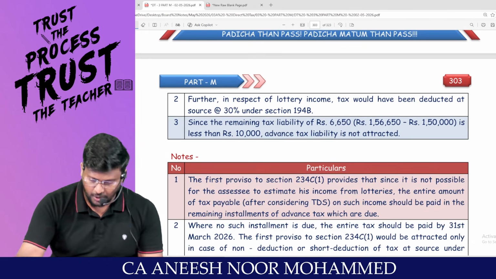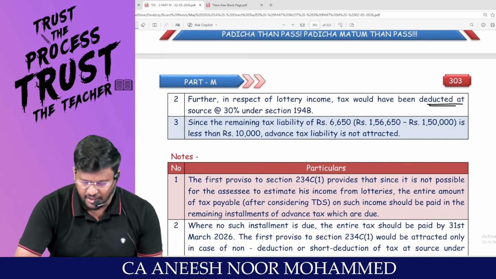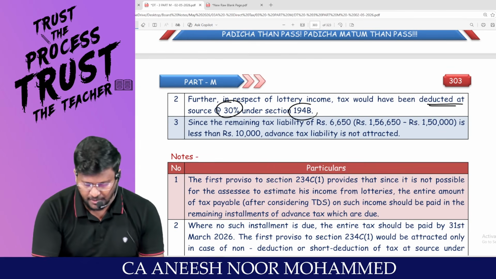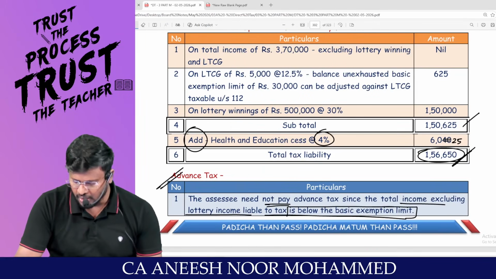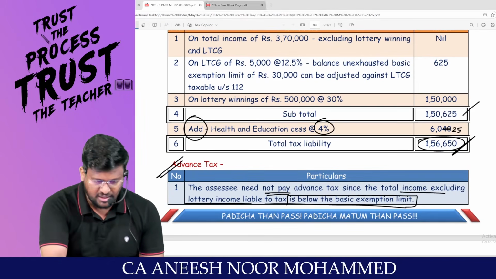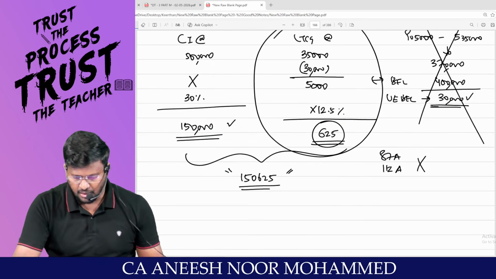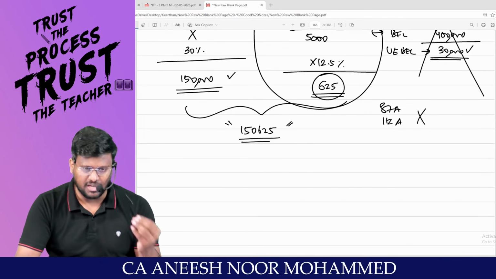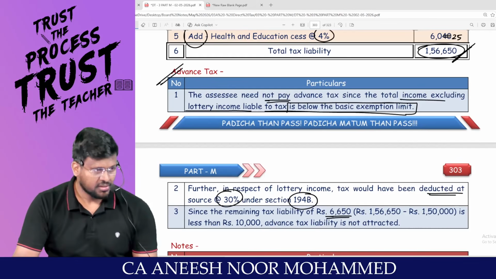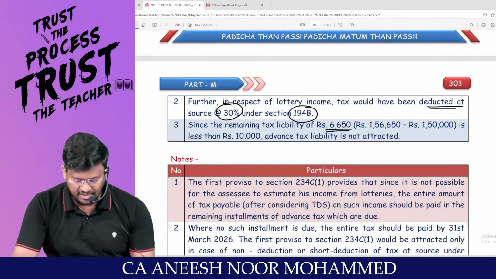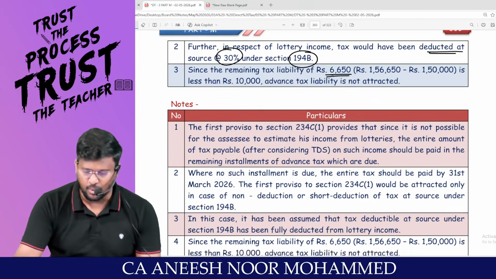Further, in respect of lottery income, tax would have been deducted at source at how much percent? 30% under 194B. The remaining tax liability is only 6,650, which is nothing but, for this 5,000, 625 only. Even that you can claim as rebate under 87A. So no tax liability at all basically. Hence that assessee is not liable to pay advance tax. Am I right, sir?